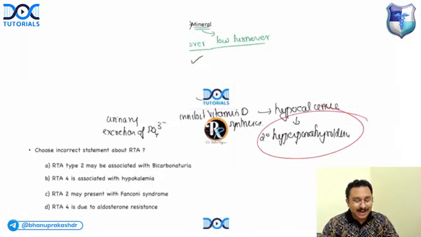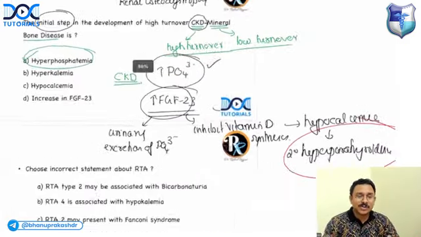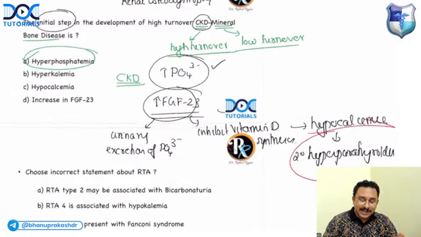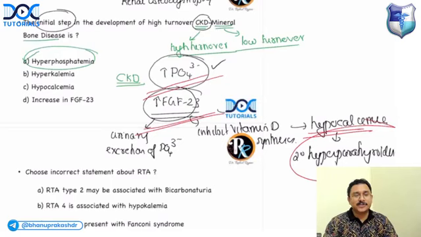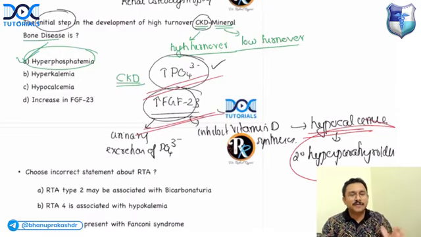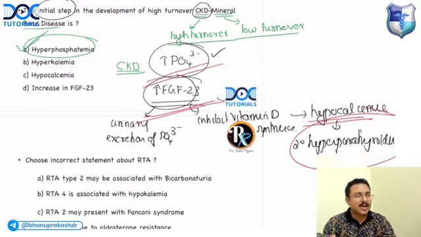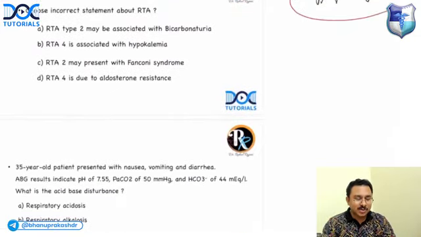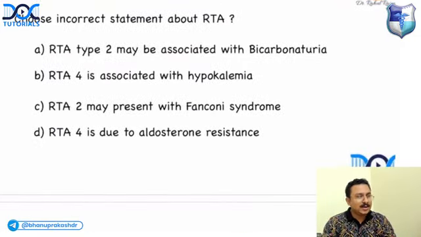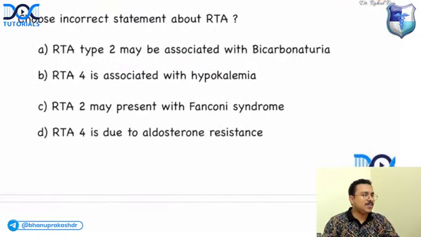Now, if you look back, what is the first step that was responsible? Was it decrease in calcium? Was it increase in FGF23? Was it increase in phosphate, or was it increase in potassium? Answer is option A. Please give me a thumbs up if you're confident on this. The reason for the chronic kidney disease mineral bone disease or renal osteodystrophy. Let's go to the next question if you're clear with this.